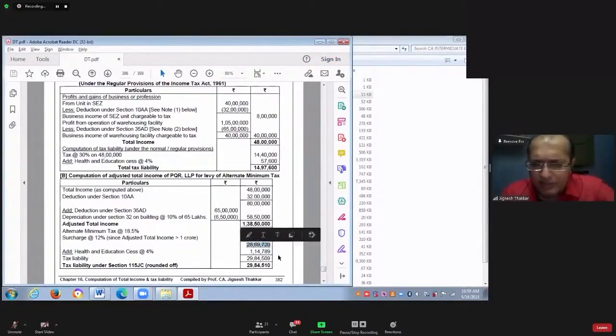So 28 lakh 69,720 is tax plus surcharge. On that, you add 4% health and education cess. What is the amount? It is 1,14,789. Now we add 1,14,789 to this 28 lakh 69,720. Are you getting this amount, 29 lakh 84,509?